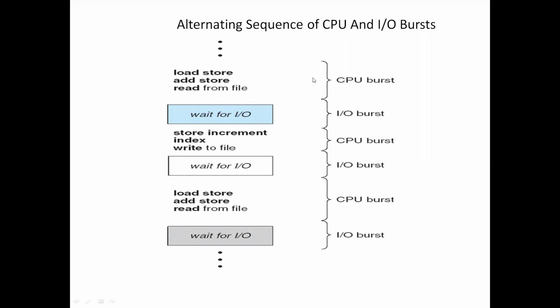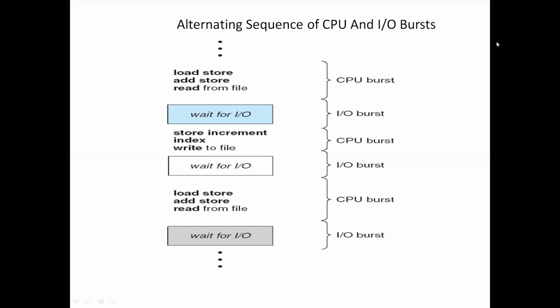You can see here a CPU burst is nothing but a set of CPU instructions like load, store, add, store, read from the file. When the control identifies the read from the file instruction, that specifies the process is waiting for the IO operation, the IO read operation.